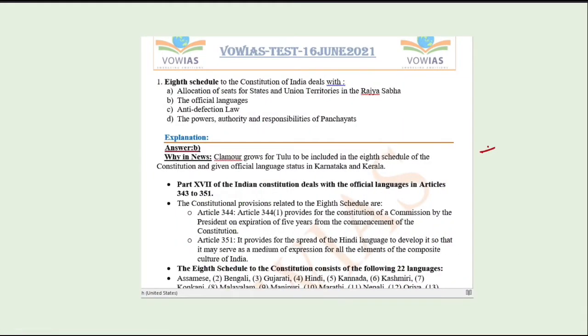Guys, daily we upload 5 current affair based MCQs along with their solutions. So if you consider from the examination point of view, if you follow these 5 current affair based MCQs daily, then monthly you are going to cover approximately 25 into 5. That means approximately 125 questions. So monthly if you cover these 125 questions, this is sufficient for the prelims examination. So make the best use of this initiative.